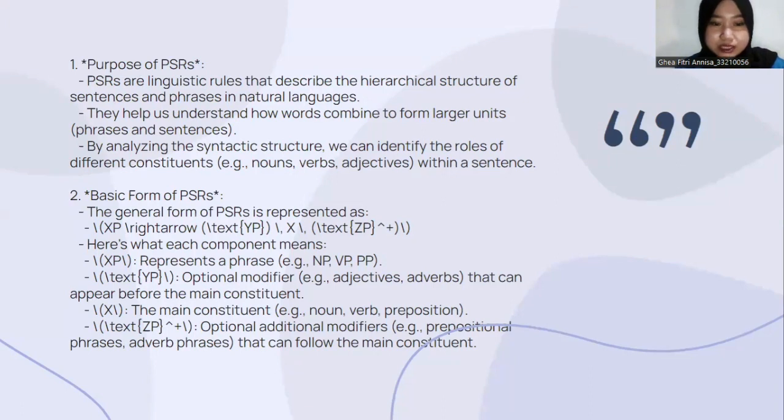Then you can put optional modifiers such as adjectives and adverbs that can appear before the main constituent, and also the main constituent such as noun, verb, or preposition, and also optional additional modifiers such as prepositional phrases or adverb phrases that can follow the main constituent.